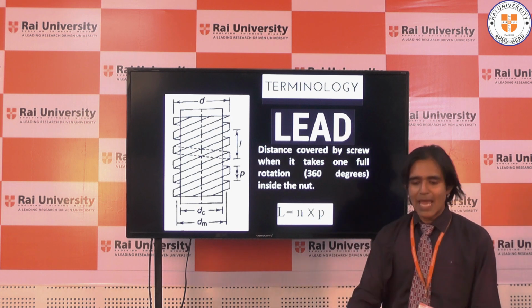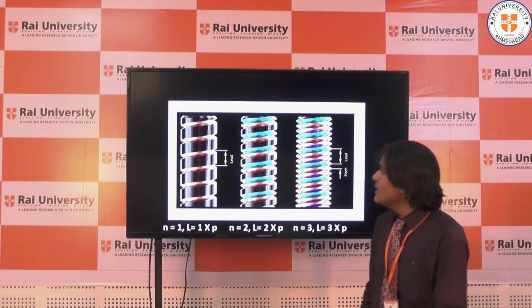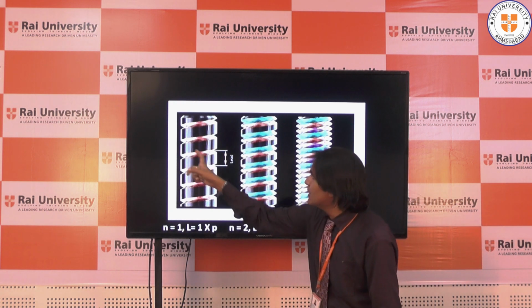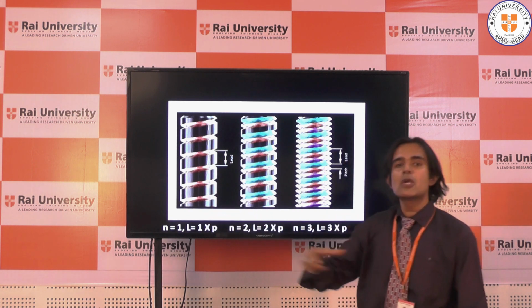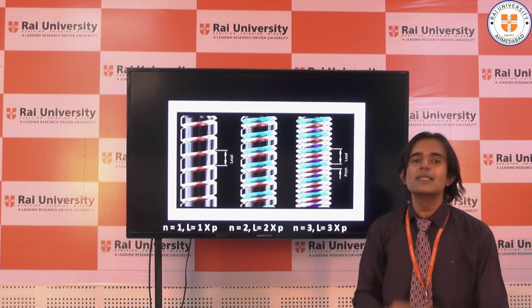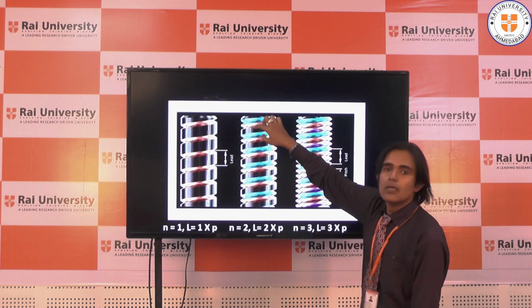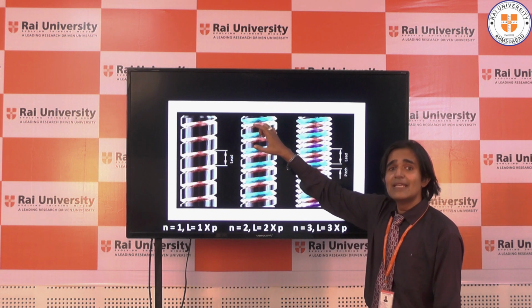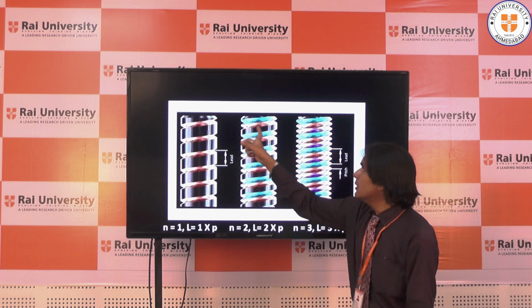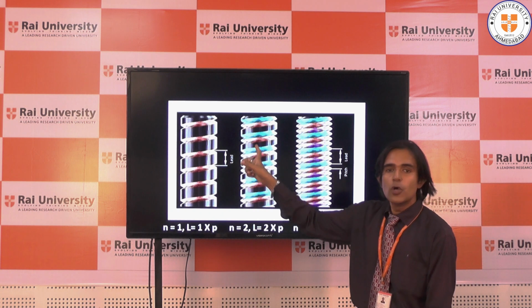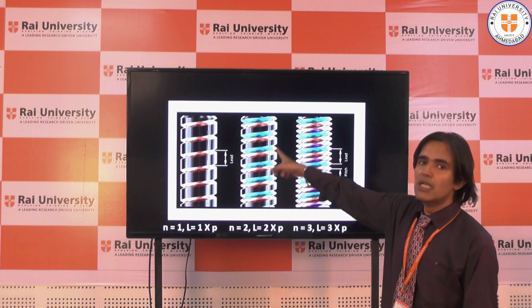Let me give you more clarity by this diagram. Now you can see here, these are the single threads which are orange in color. So here the lead will be equal to pitch because number of start is 1. If you see the second diagram, the green and orange, the threading is done in two ways. The two starts of threads are there. 1, 2, 1, 2. So the lead will be 2 times pitch in double start threads.